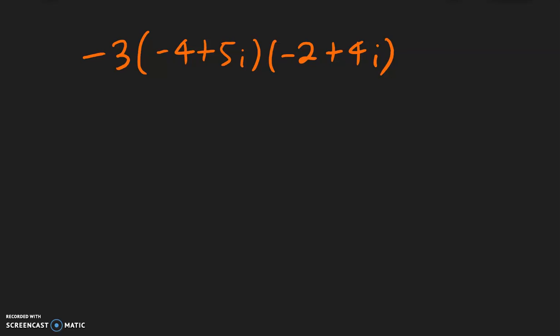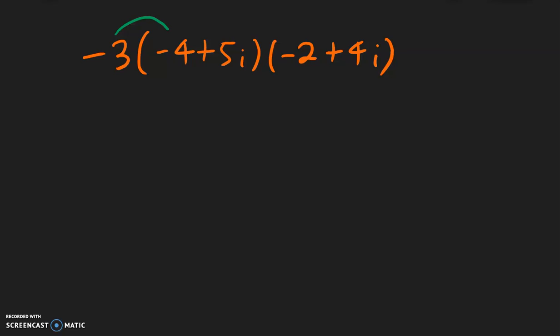For this example, we have three things that are being multiplied together. We have this negative 3. We have this first complex number, negative 4 plus 5i. And we have the second complex number, negative 2 plus 4i. And we know these are all being multiplied together because we do not see any plus or minus signs in between. So let's begin multiplying.